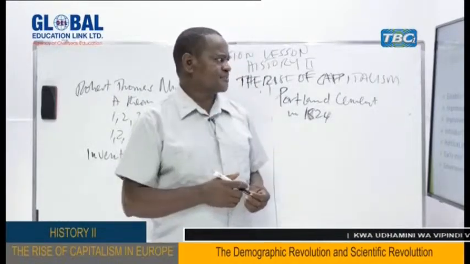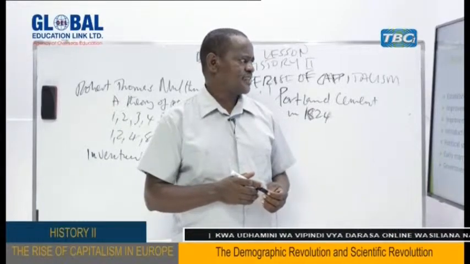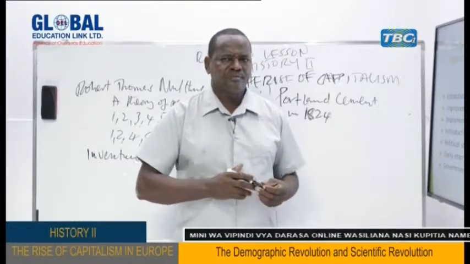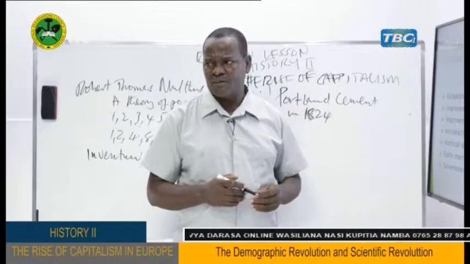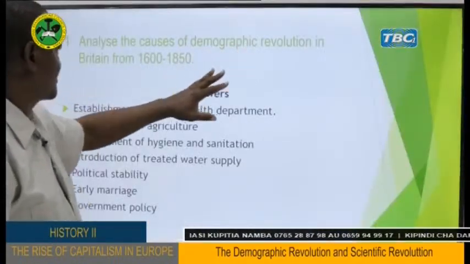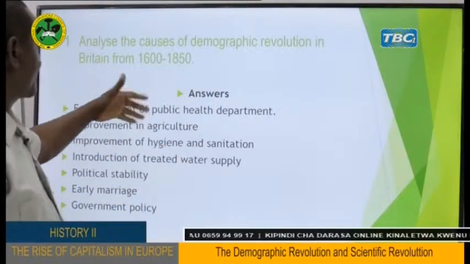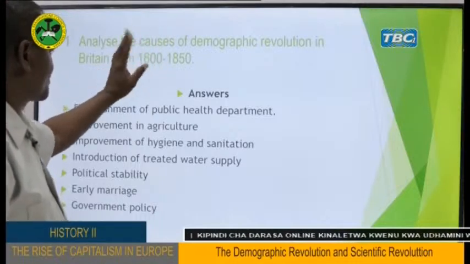Welcome back, my students. Earlier in our study, I gave you some questions. And of course, after what we have gone through, now you can find how simple our questions are. Our first question was, analyze the causes of the demographic revolution in Britain from 1600 to 1850. This question is very simple. Just look at the causes.